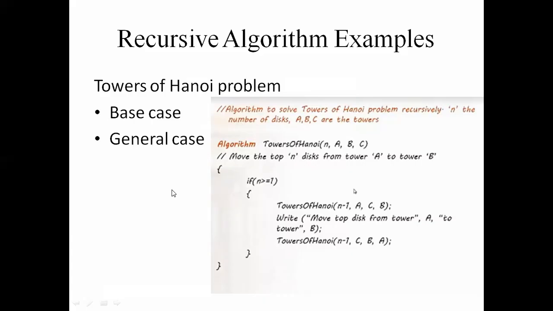So the solution for the towers of Hanoi problem: first, what is the base case? Move one disk from source to destination is the base case, and the general case is to move n minus 1 disks from source to intermediate needle. For this problem, the solution is to move n minus 1 disks from tower A to intermediate tower C by using B as mediator.